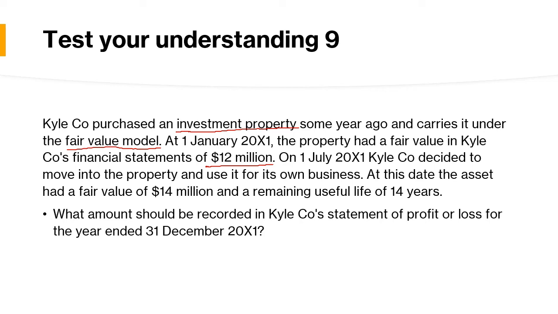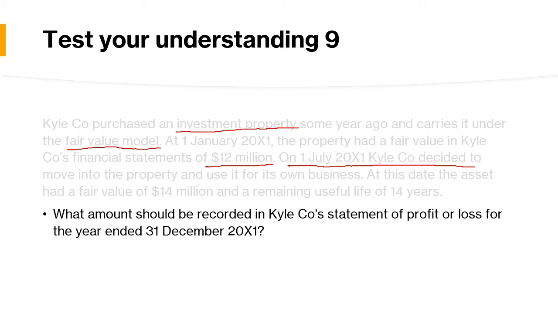At the date of transfer on 1st July 2011, Cali company decided to move into the property and use it for the business. At this date, the asset had a fair value of 14 million and the remaining useful life is 14 years. So investment property is transferred to property, plant and equipment, and we already have the fair value method.